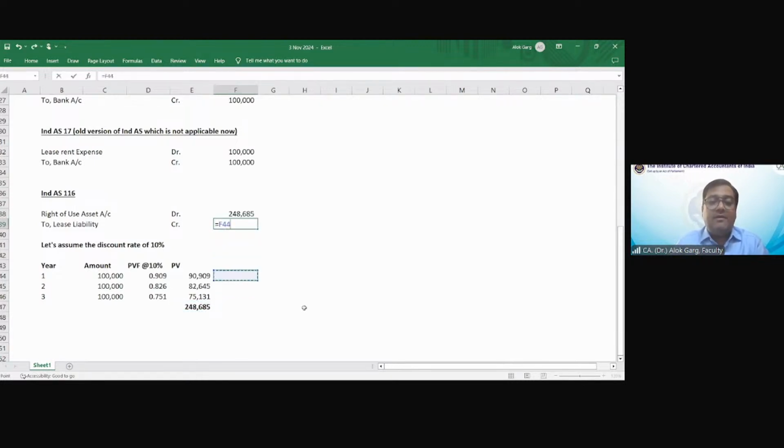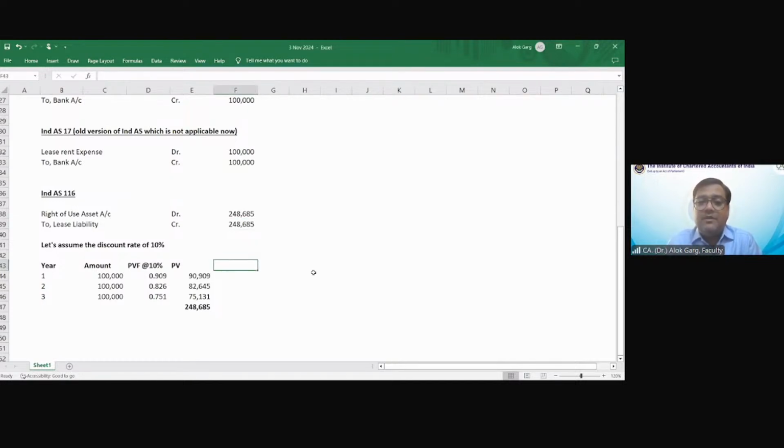Can you see? From no asset and no liability regime to the asset worth of 2.5 lakh approximate and liability worth of 2.5 lakh. Have you understood how these US companies were not having the asset and liability worth $3 trillion? Have you understood now? Have you understood how this Ind AS 116 IFRS 16 has impacted the balance sheets of the companies?